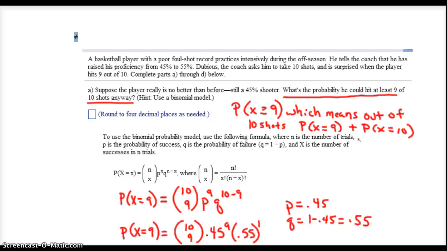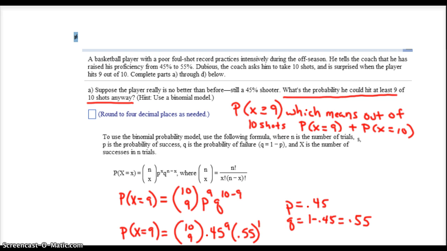This problem comes from Chapter 19, Number 12. A basketball player with a poor foul shot record practices intensively during the off-season. He tells the coach that he has raised his proficiency from 45% to 55%. The coach asks him to take 10 shots and is surprised when the player hits 9 out of 10.